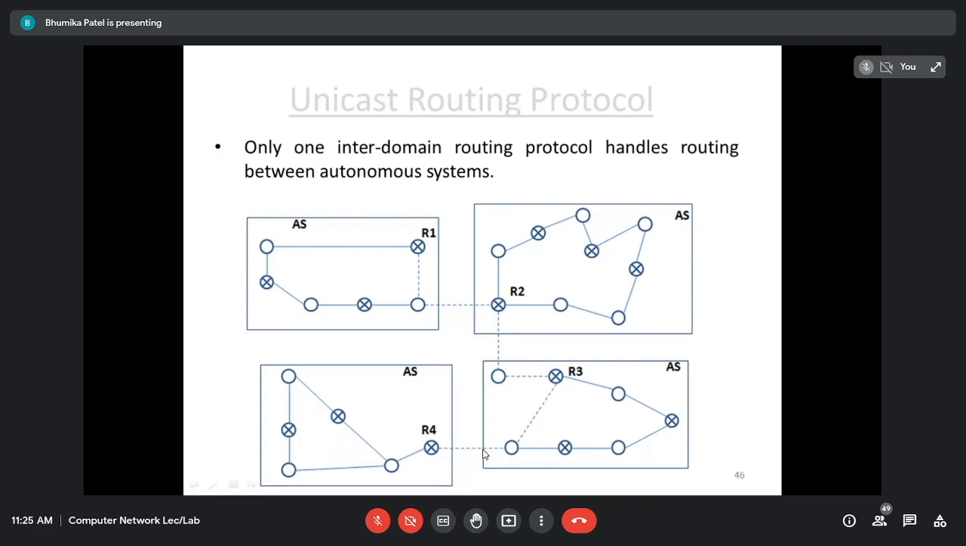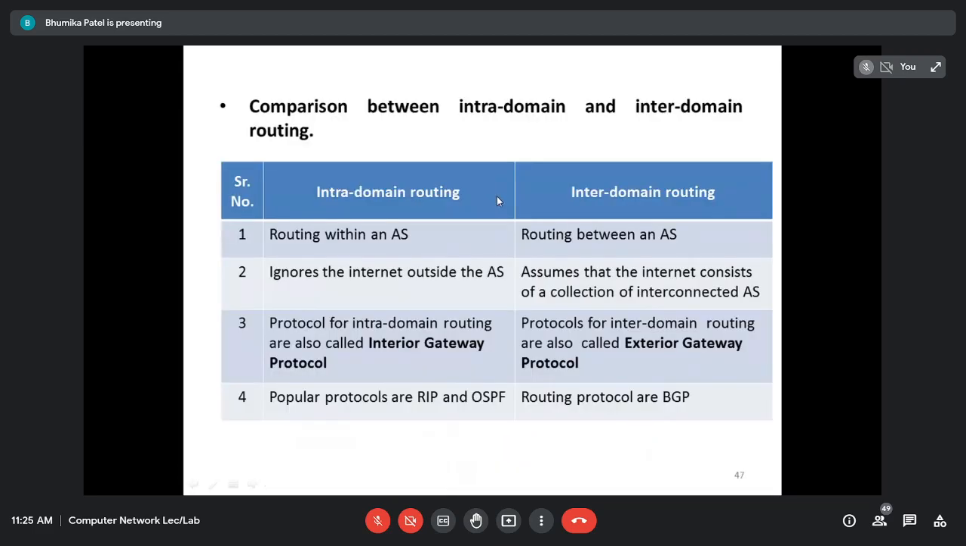Border Gateway Protocol. Within the autonomous system, if I want to provide the routing, it can be distance vector or it can be link state routing. Okay, so this is just a figure to explain what an autonomous system is and what interdomain and intradomain routing algorithms are. So here only one interdomain routing protocol handles routing between the autonomous systems, because we are using what? BGP, Border Gateway Protocol. So only one protocol is required for interdomain routing.